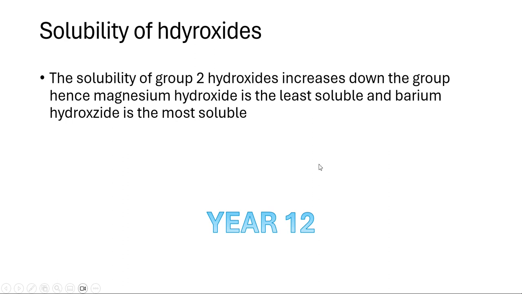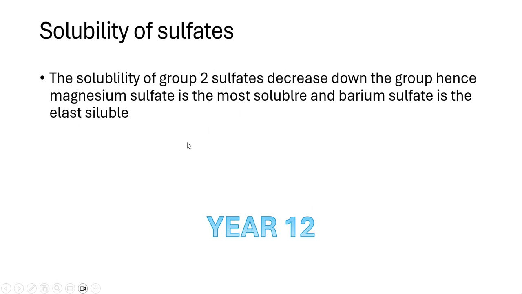Solubility of hydroxides: the solubility of group 2 hydroxides increases down the group. Hence magnesium hydroxide is the least soluble and barium hydroxide is the most soluble.